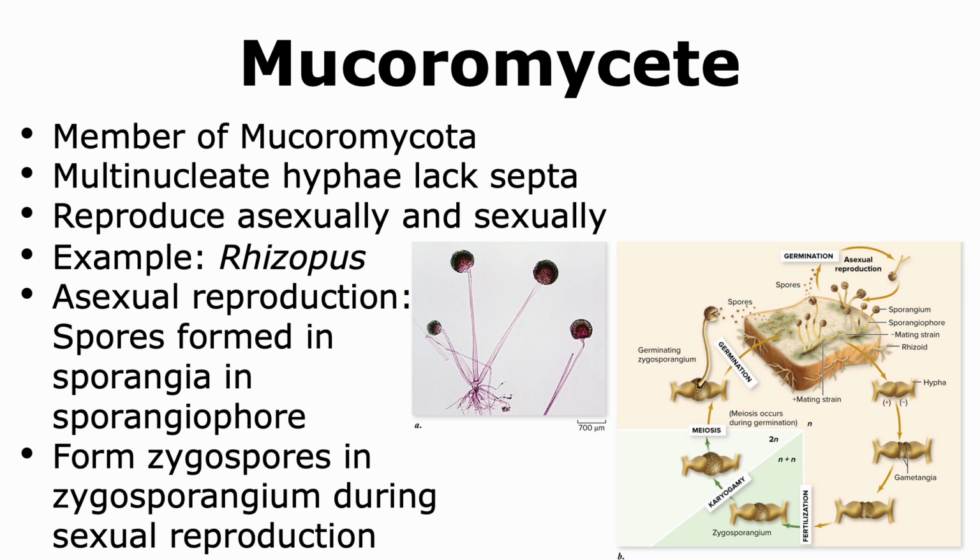During sexual reproduction, a specialized structure called a zygosporangium is formed. Within this zygosporangium, spores are produced which are called zygospores. When these spores are released into the environment, they can then germinate to give rise to the hyphae and the appropriate mycelia.